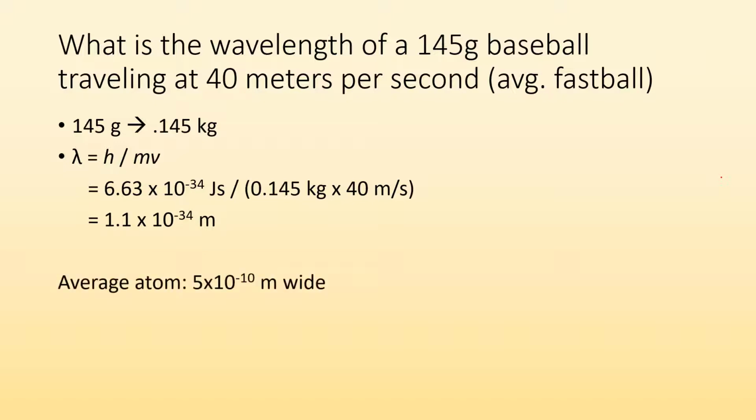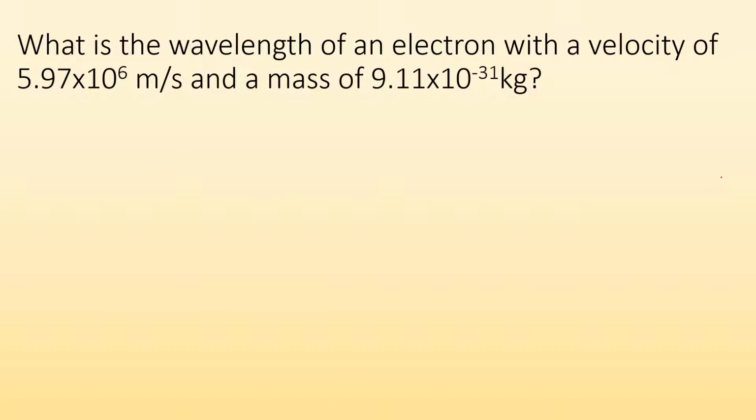To give you an idea, an average atom is roughly 5 times 10 to the minus 10 meters wide. And the wavelength that we just got for this baseball is way smaller than that. So when we are describing the location of a baseball, we can be pretty certain because the wave part of it is really, really tiny. So it's insignificant. But what about for an electron?